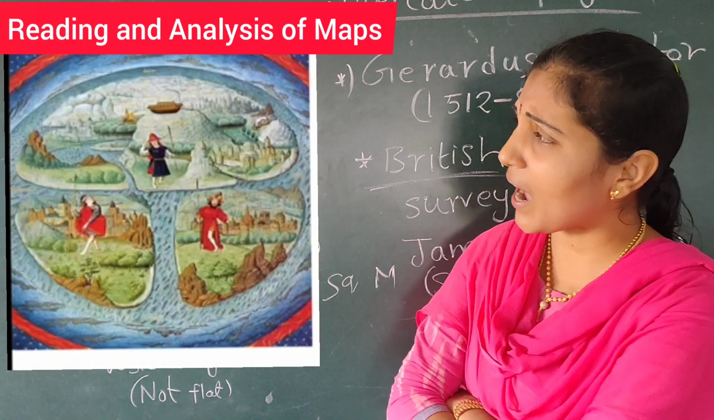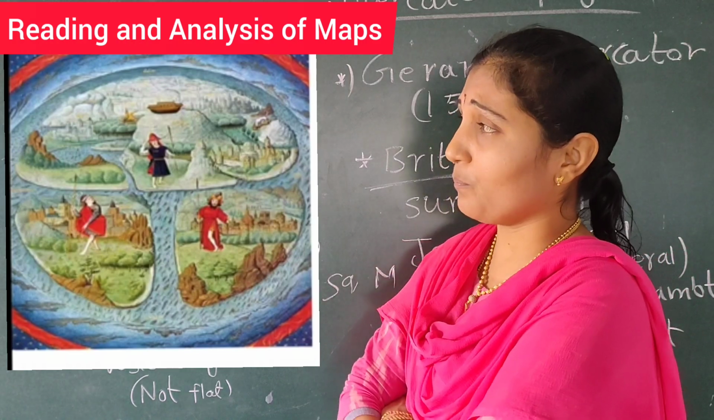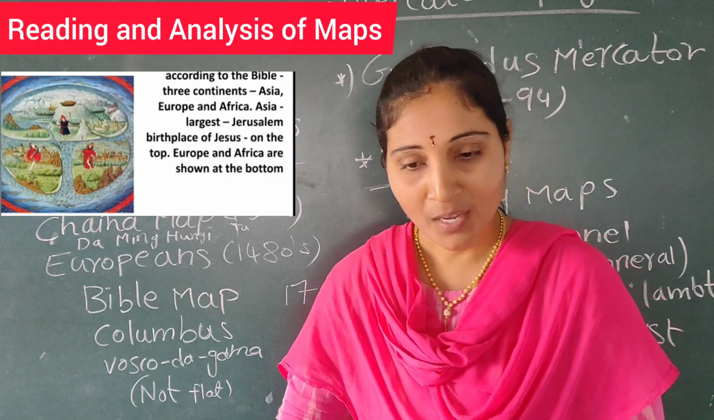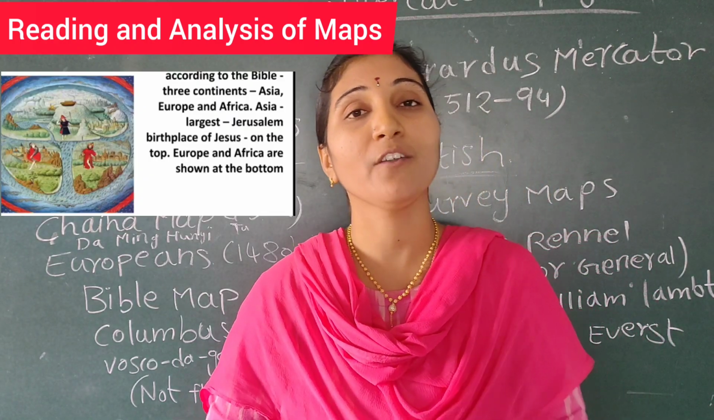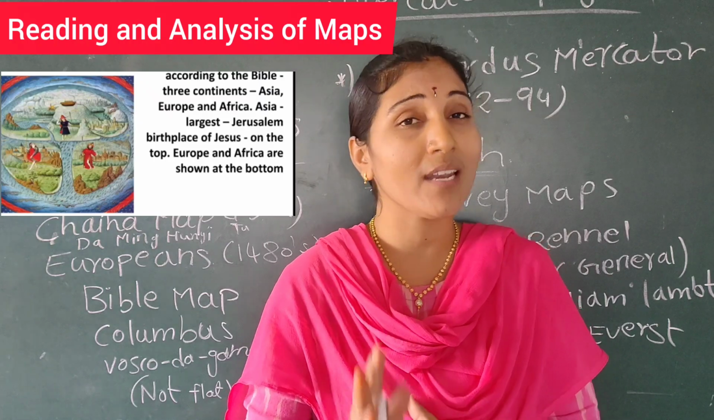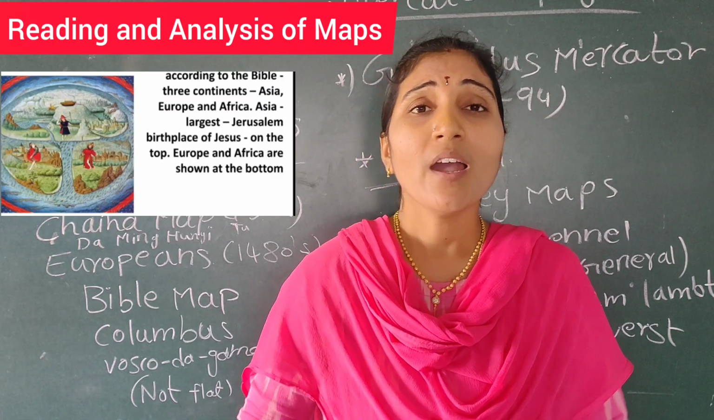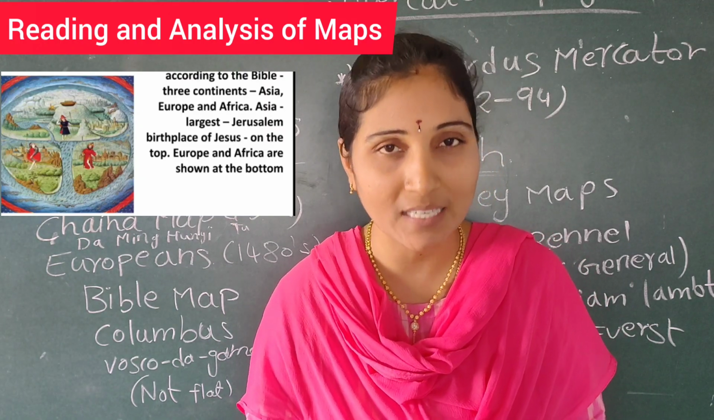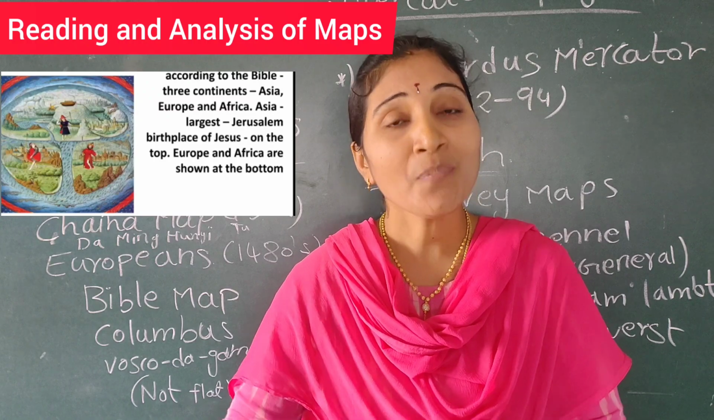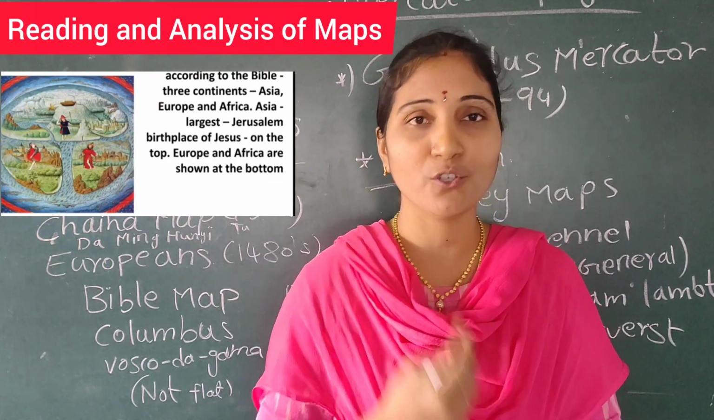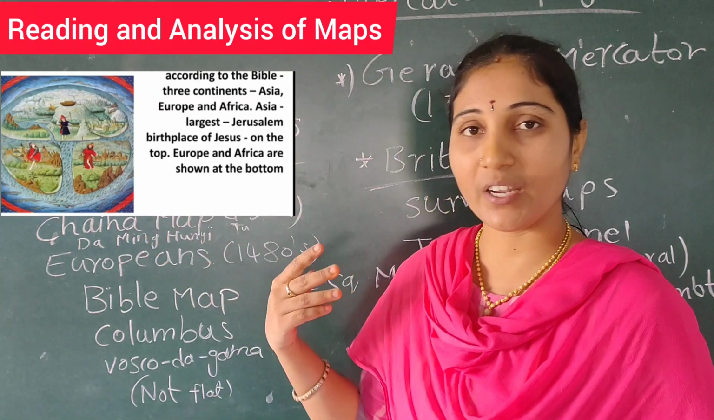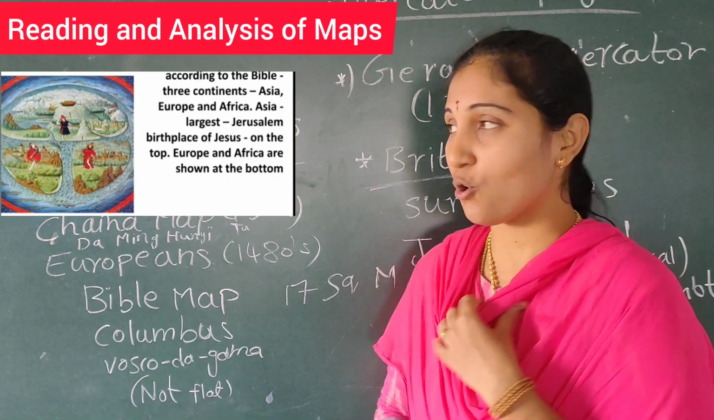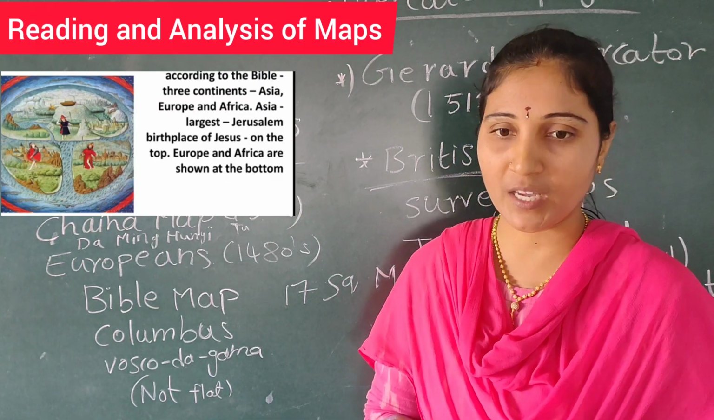See, when we observe the map, Asia is on the top. Why they gave that importance? Because in the starting of the para itself, I told Europeans were much keen about the religious belief. So, Asia consists of Jerusalem, which is the birthplace of Jesus Christ. So, as an honor, they represented Asia on the top of the map and Europe and Africa down. So, this is a map which is prepared based on the religious belief by the Europeans.